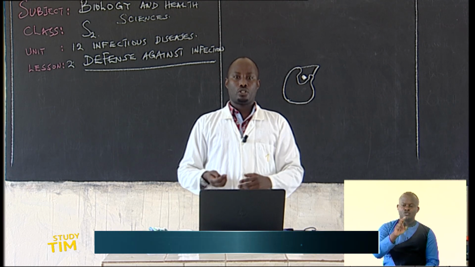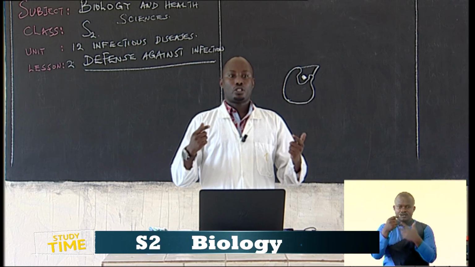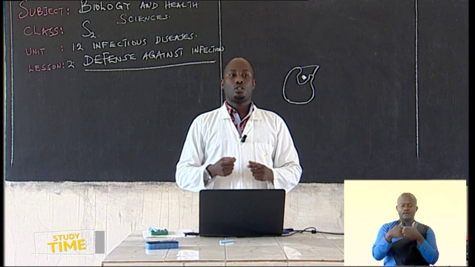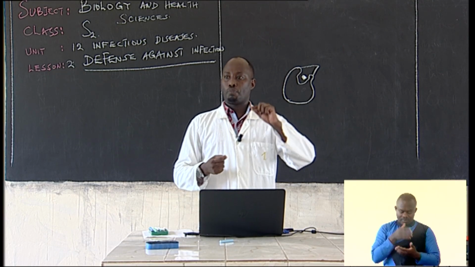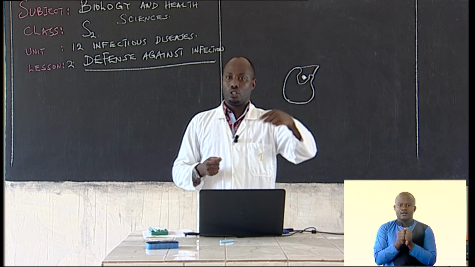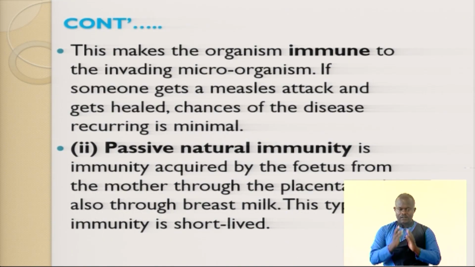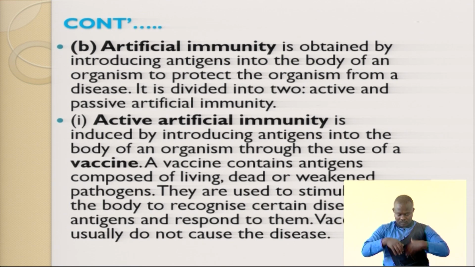We have passive immunity, which is the immunity acquired by the fetus from the mother. That is passive. You get the immunity from the mother, through the placenta and also through the breast milk. That's why you have to breastfeed your young babies.